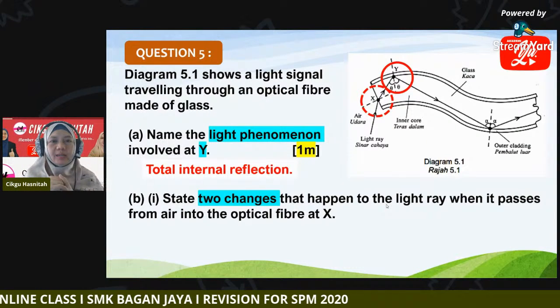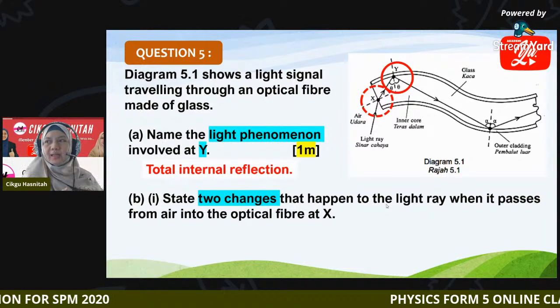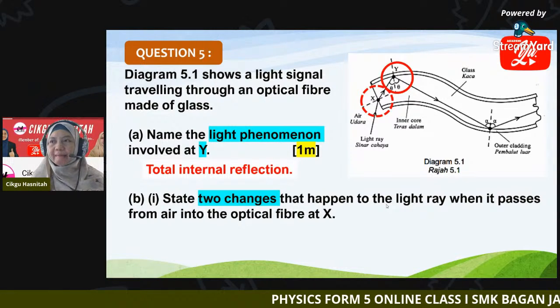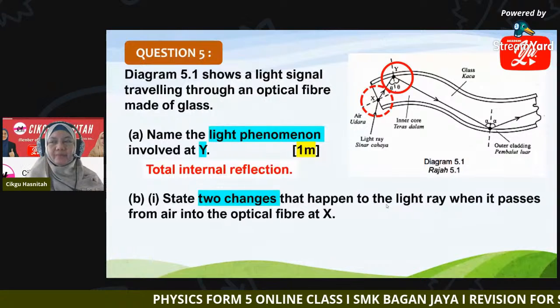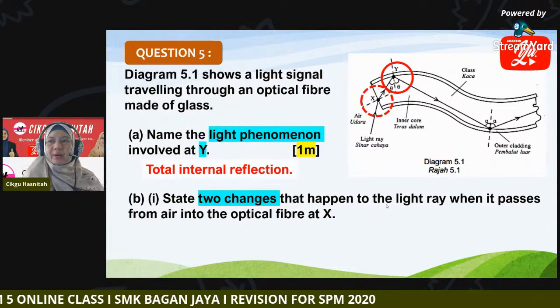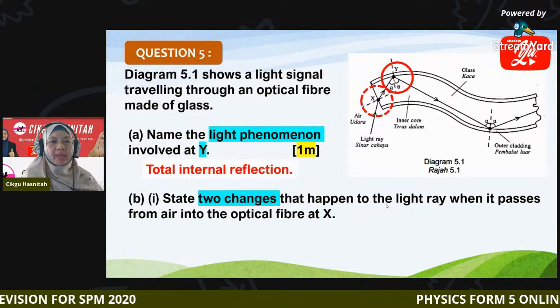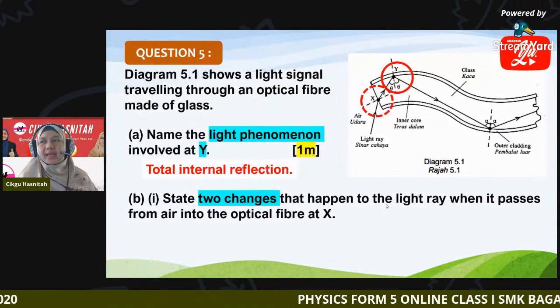Dylan, it is total internal reflection. B1, what are the two changes, class, when the light ray passes from air into the optical fiber at X?